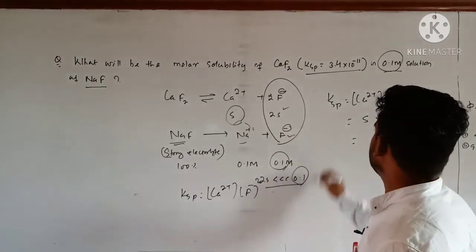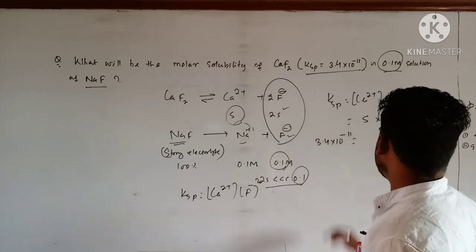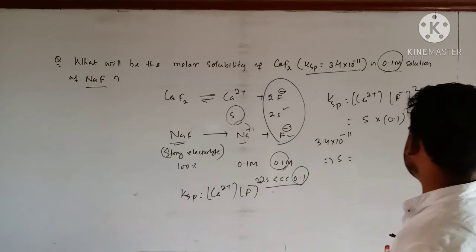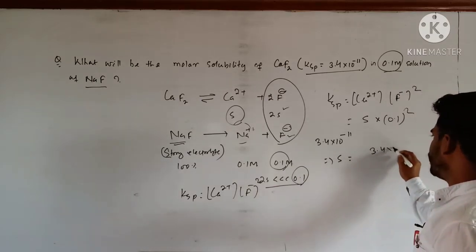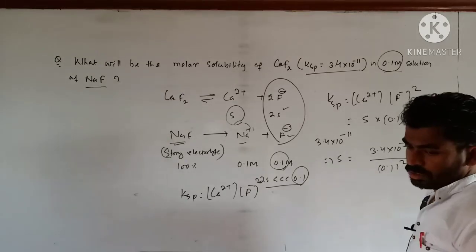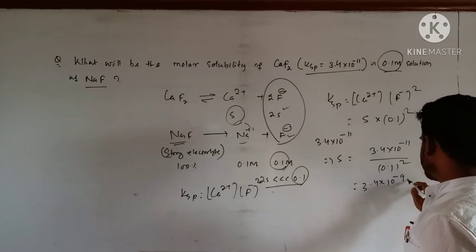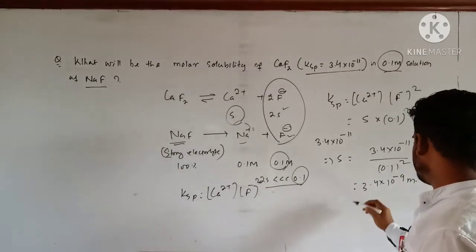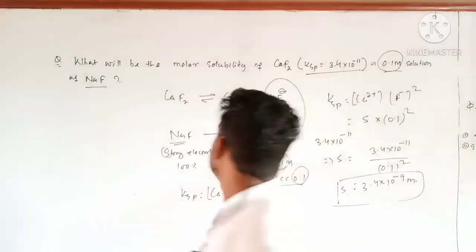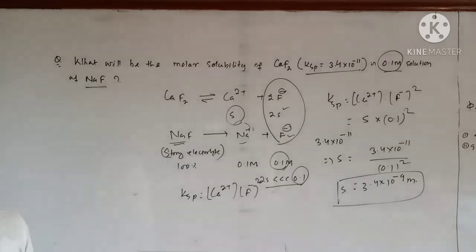KSP is given to you as 3.4 into 10 to the power minus 11. Clear? So S is equal to 3.4 into 10 to the power minus 11 upon 0.1 squared. So the value will be 3.4 into 10 to the power minus 9 M. This is the molar solubility of calcium fluoride in 0.1 M solution of NaF.